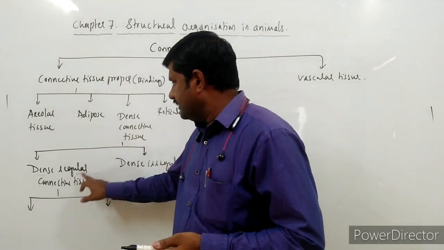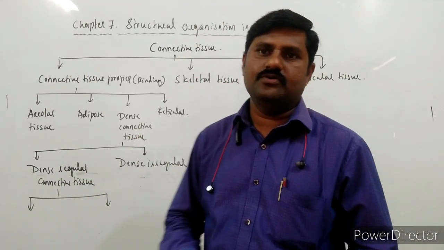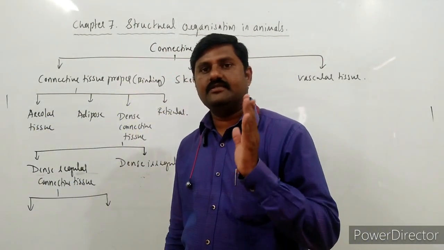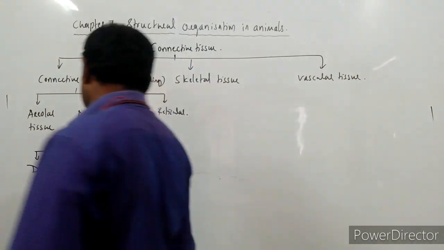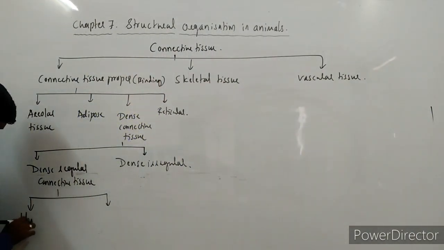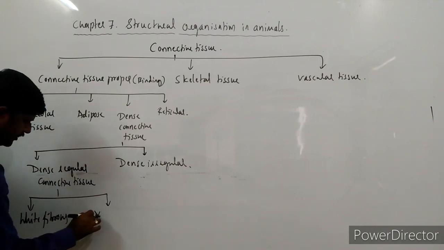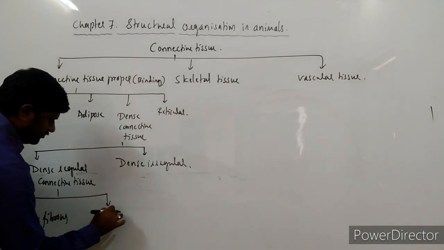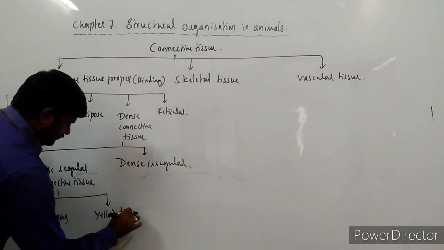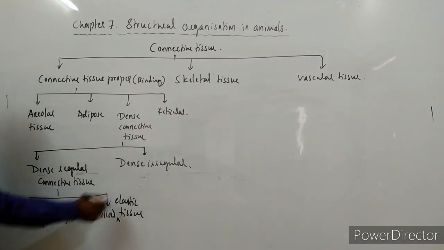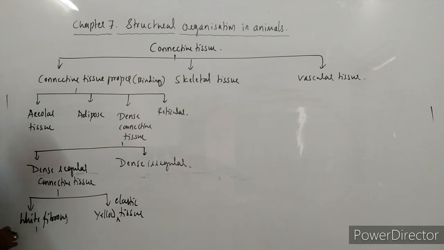The two types are white fibrous tissue and yellow elastic fibrous tissue, right? White fibrous tissue is again classified into cords and sheets.